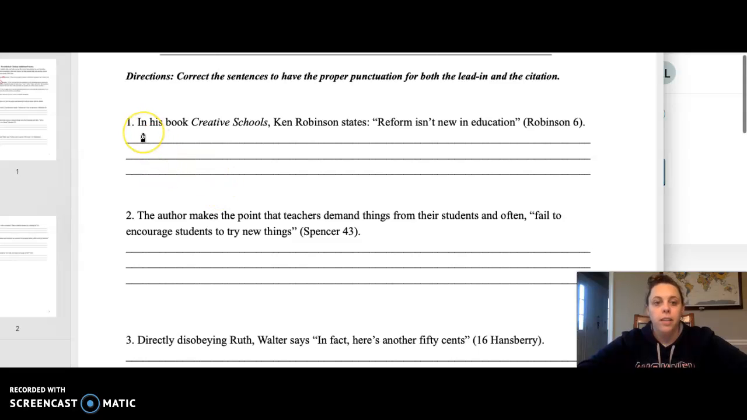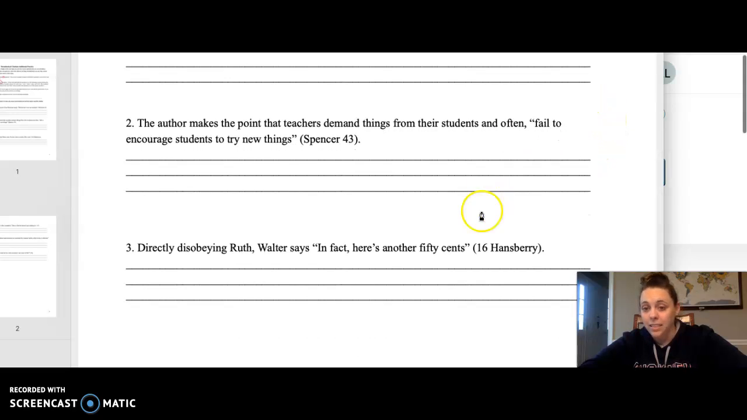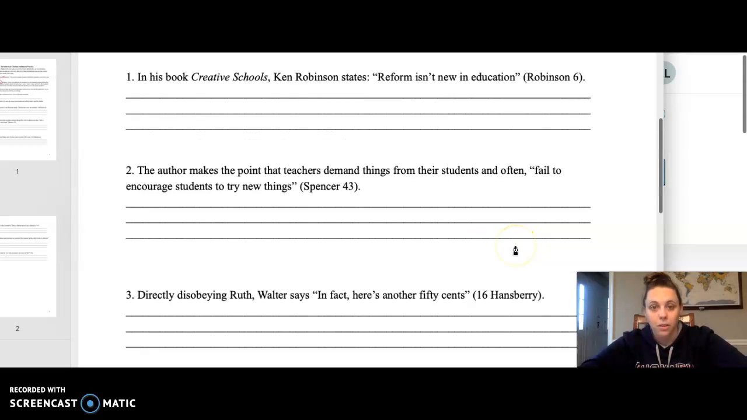Number one says, in his book, Creative Schools, Ken Robinson states, reform isn't new in education. I'm going to tell you that in this sentence, the lead-in and the punctuation, something's going to be wrong. And possibly something in the in-text citation at the end will be wrong too. For example, hint, hint, down here, it should not be 16 Hansberry. The author should come first, so this should be Hansberry 16, okay?